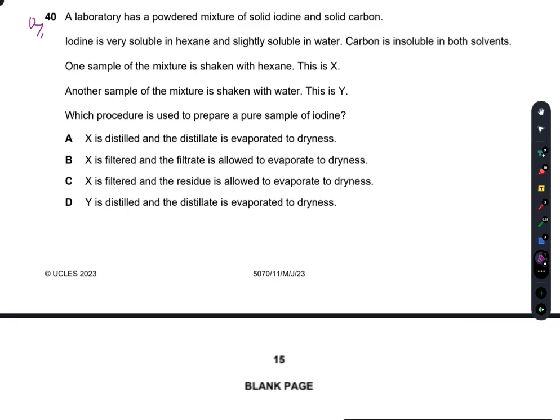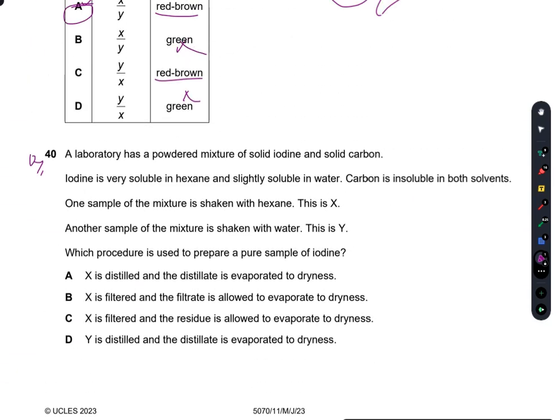So question number 14, last MCQ. A laboratory has a powdered mixture of solid iodine and solid carbon. Iodine is highly soluble in hexane and slightly soluble in water. Carbon is insoluble in both. One sample of the mixture is shaken with hexane. This is X. So iodine will dissolve in hexane, carbon will not. And a second sample is shaken with water. So both won't dissolve. Which procedure is used to prepare a pure sample of iodine here?